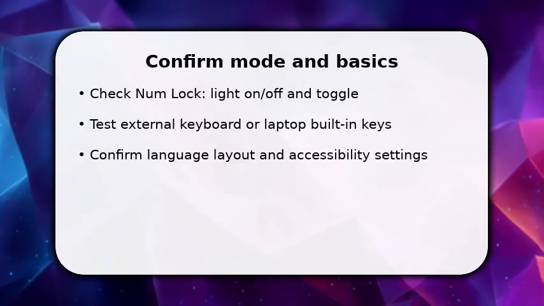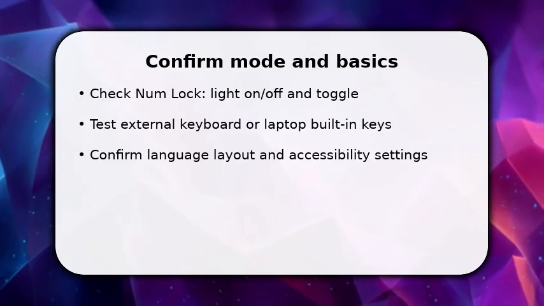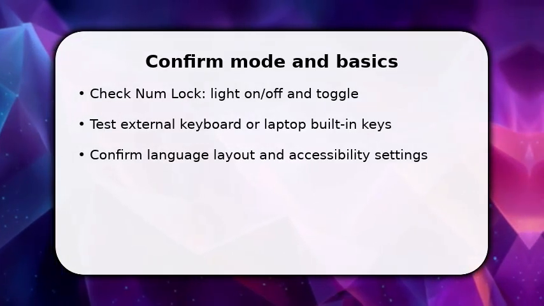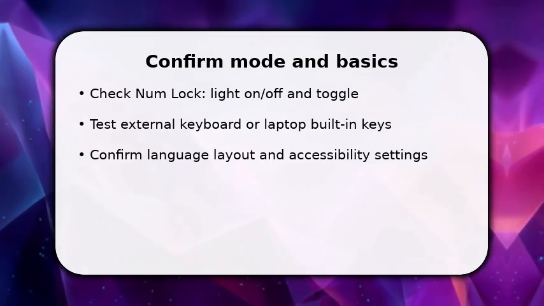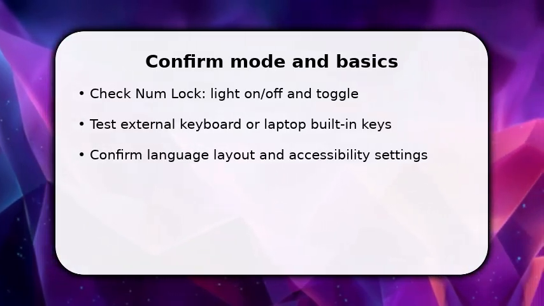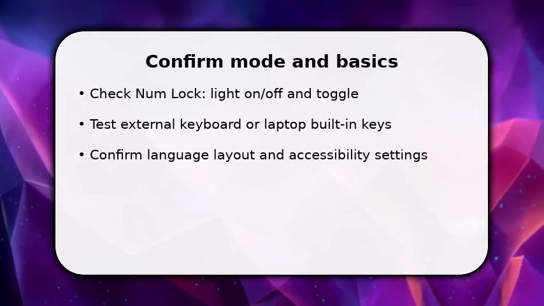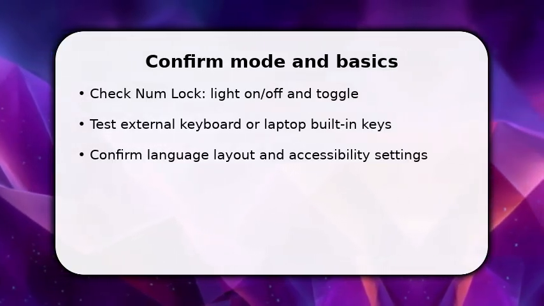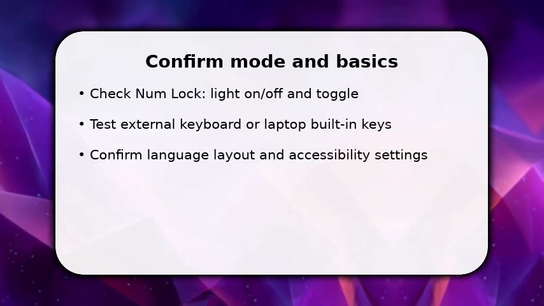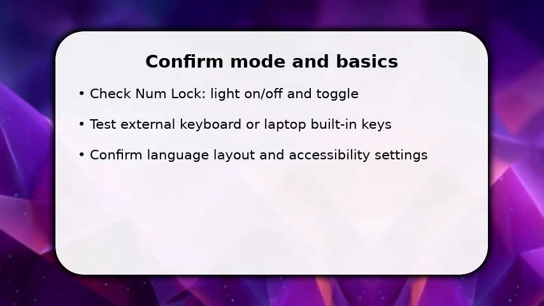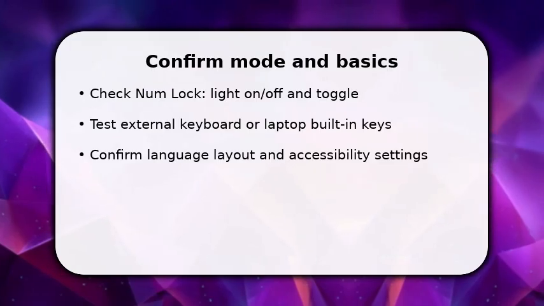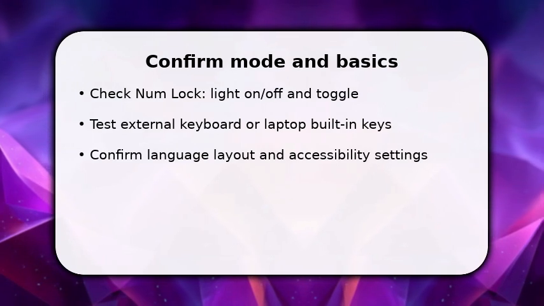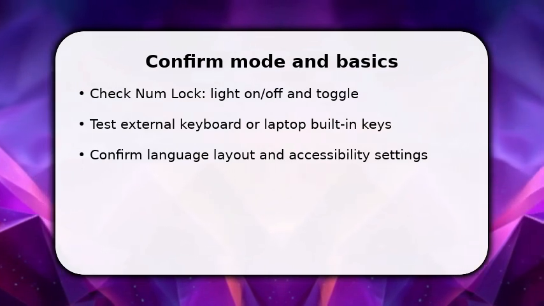You need to start by confirming the basics. Check num lock and immediately toggle it while watching the number pad. Once done, test an external keyboard or the laptop's built-in keys to isolate hardware versus system behavior. Make sure the keyboard layout and language match your expectations, because mismatched layouts can map number keys differently. Also open a simple text editor to capture keystrokes as you test, so you can see whether numbers register or the keys produce other characters.